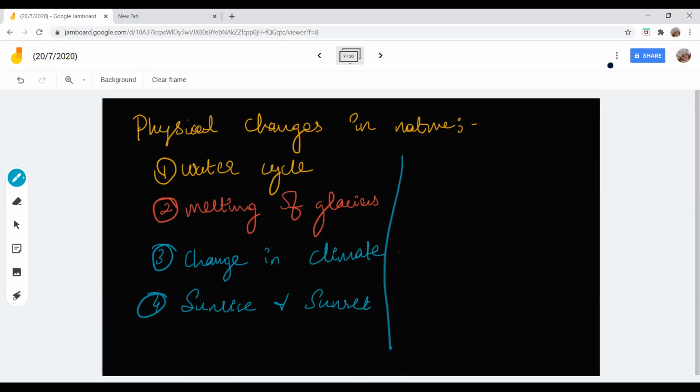Thambi, I told you that there is no human being. If there is no human being, who is going to fire, keep a pot on that, who is going to keep water and who is going to boil? So I'm asking you to imagine an earth where there is no human being. None of us are there. No human being is there to exploit the natural resources, to cut the trees, to pollute the water. Imagine a beautiful earth like that, and tell me, what are the physical changes that would take place? You understand?